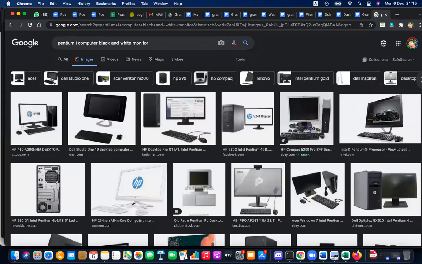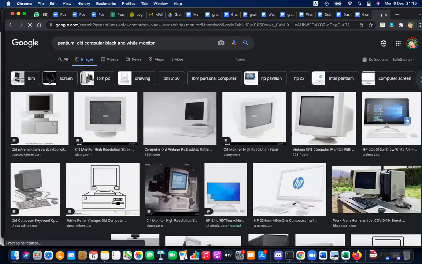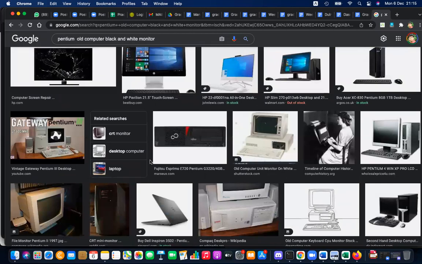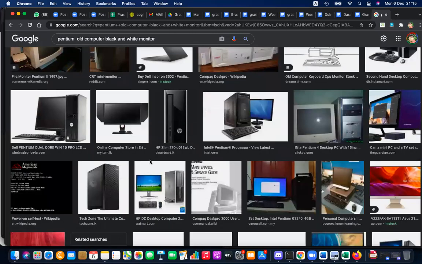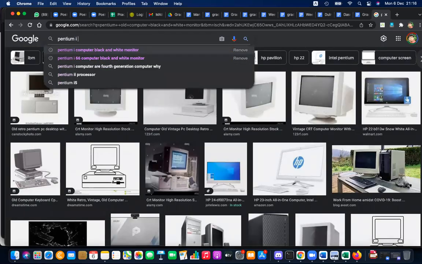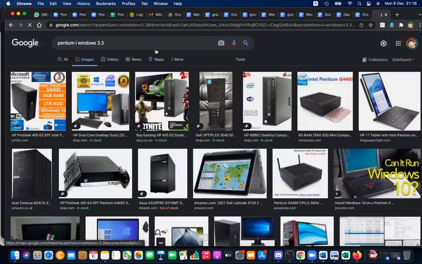Not even Pentium 1, I thought. Pentium, old computer. Sir, these kind of labs are not our labs, right? No, it's not here. I think there is not even an image to show that computer. But this is what I bought: Pentium 1, Windows 3.1.